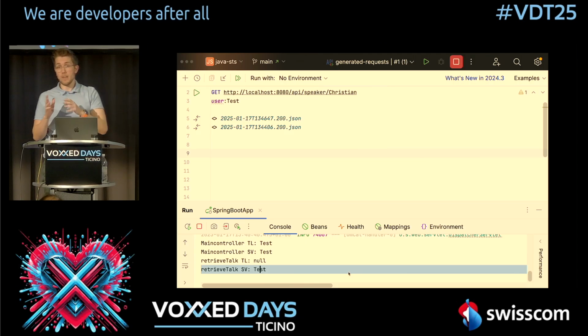Because scoped values are not restricted to being used in only a thread, but in a context, like you can set your own scope. And this is also helpful, for example, if you don't want a whole thread to have access to something, but you can say, I only want a part of a thread to have access to a certain information without having to pass it in as an argument.